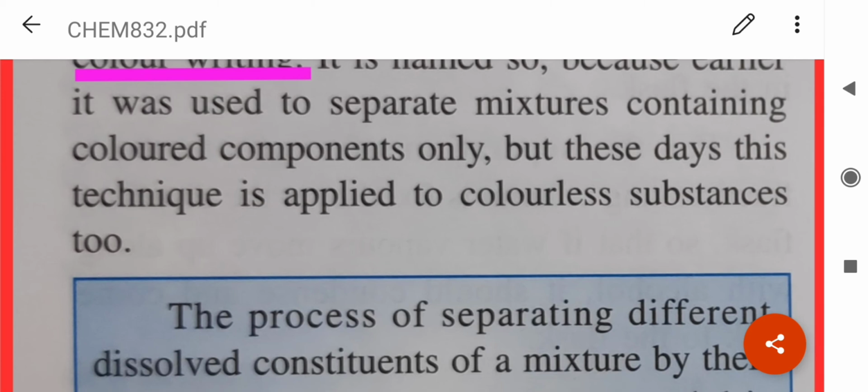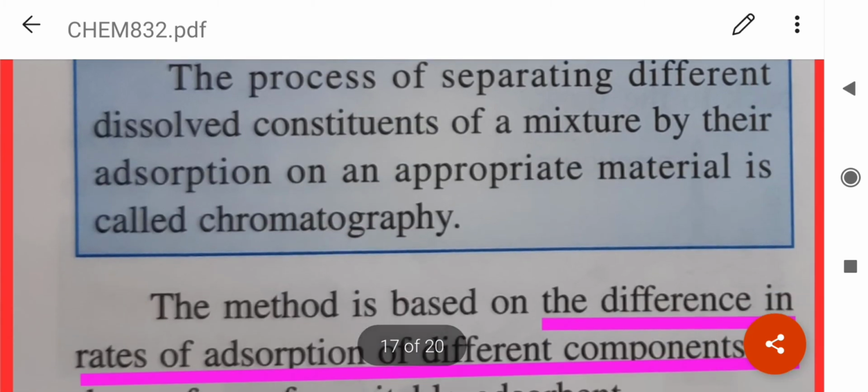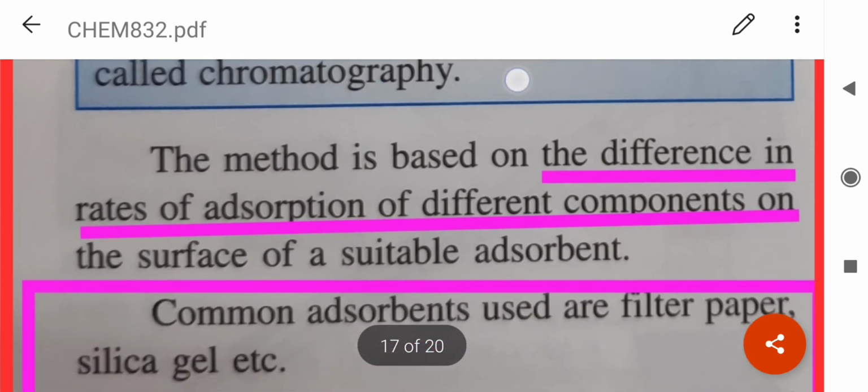But nowadays it is applied to colorless substances too. So, the process of separating different constituents of a mixture by their adsorption, which is absorption only on the top layer, on an appropriate material is called chromatography.